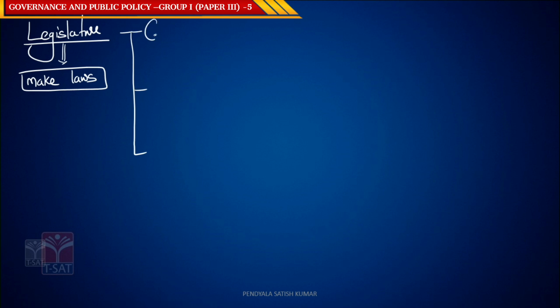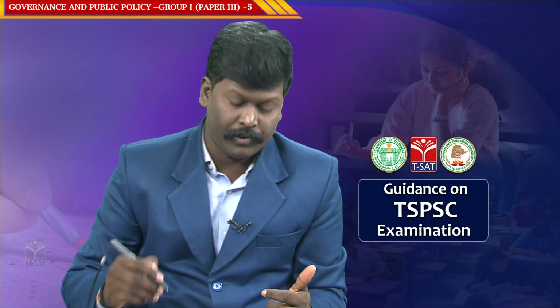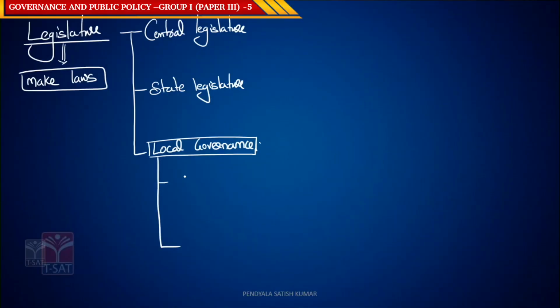The first one is called the central legislature. The second one is called your state legislature. And we have local governance. The local governance was added by the Amendment Act afterwards, not part of the original constitution. The local governance is divided into two-tier hierarchies.